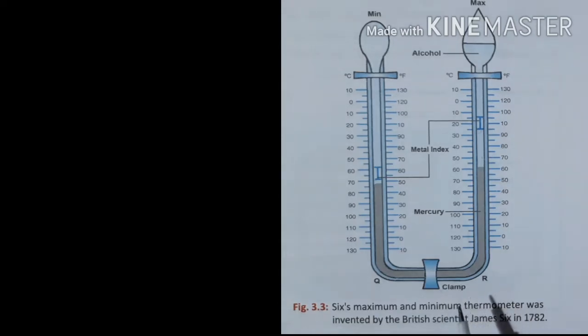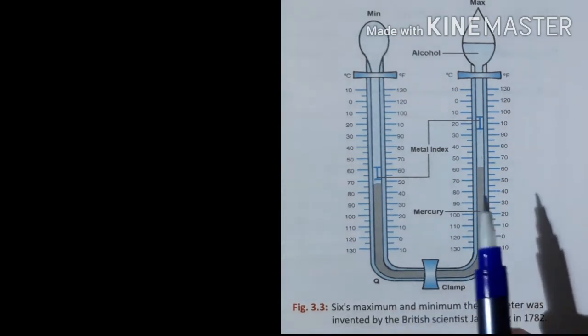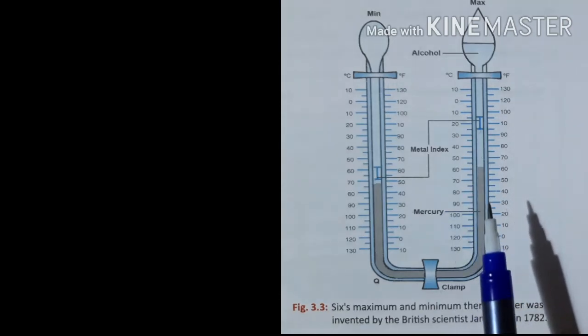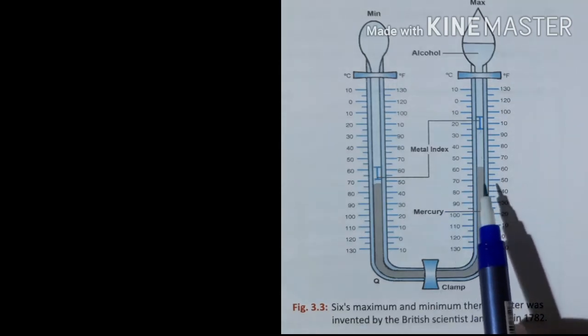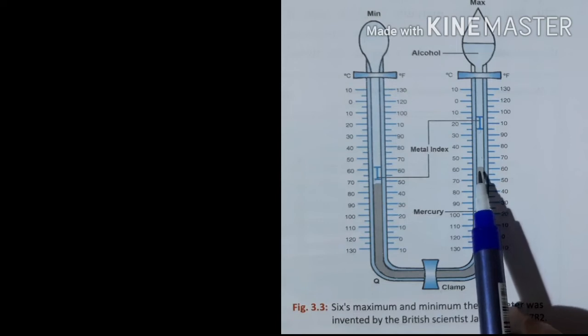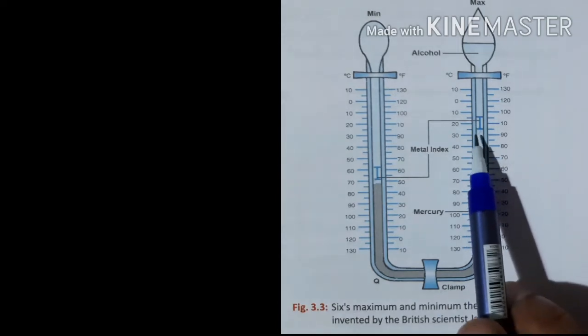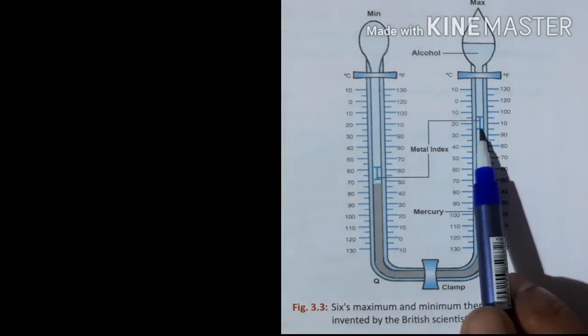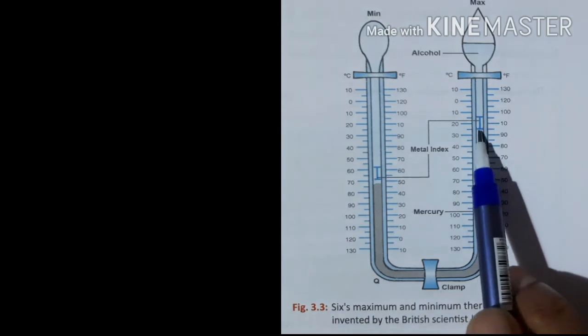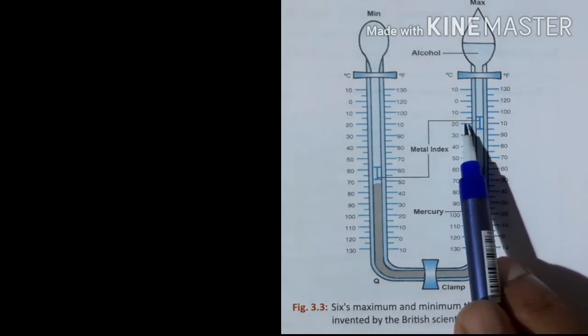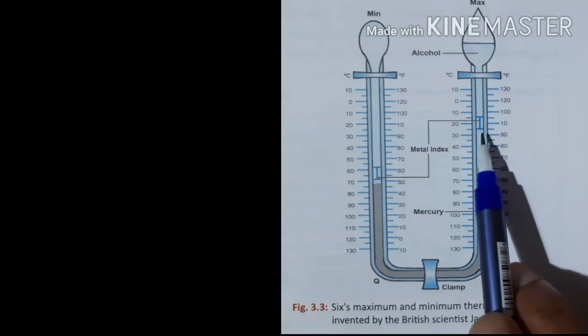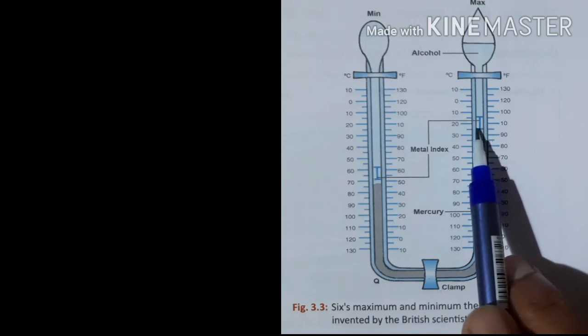We know that the sun is the source of heat energy on the earth. So when the sun rises, from that time onwards the temperature of the atmosphere will increase. Accordingly, the mercury also starts to expand. So noon time is the hottest time, and at that time the mercury will expand maximum. It will push the metal index upward, and the mercury will keep the metal index at a reading which shows the maximum temperature of that particular day.